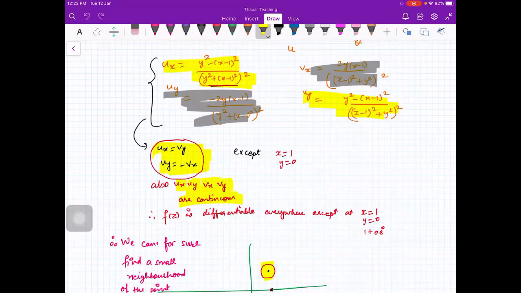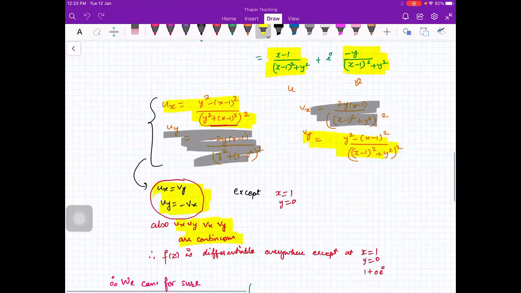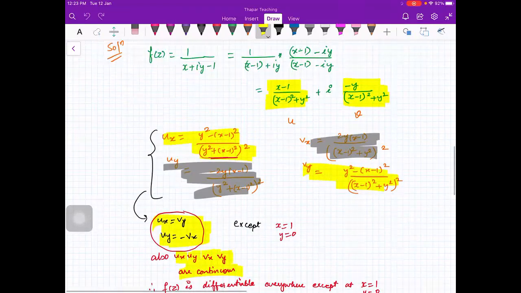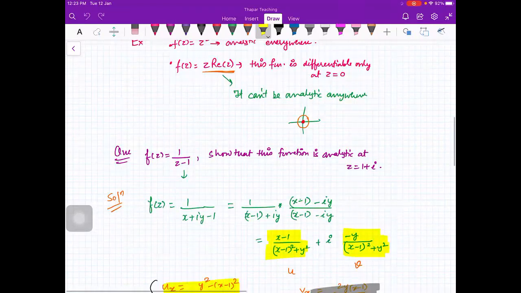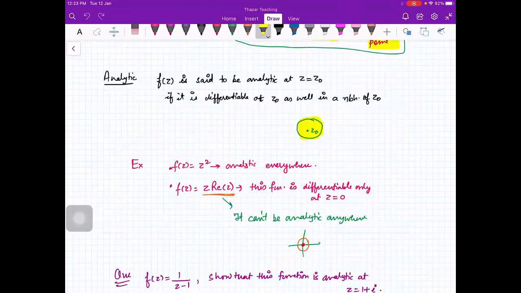Ma'am, then we have to check by definition. Yeah. Okay, beta. If you get that CR conditions are satisfied, but you don't have continuity of partial derivatives, then you have to check the differentiability by definition.